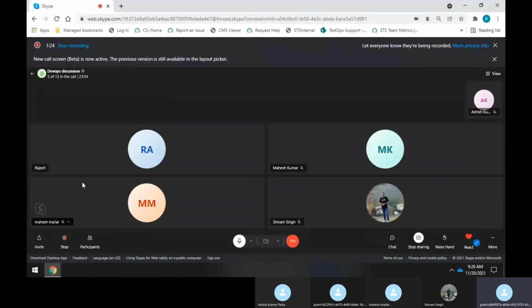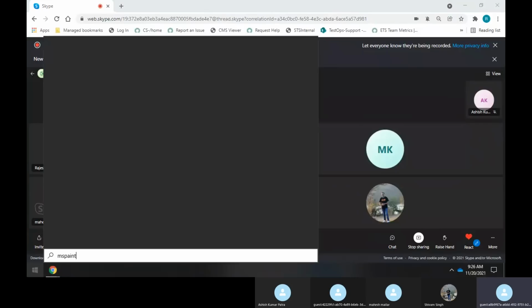With what feature can you make your application highly available? That you can achieve through Docker Swarm. Okay, so now let me open Paint.